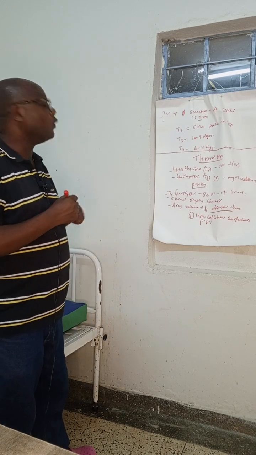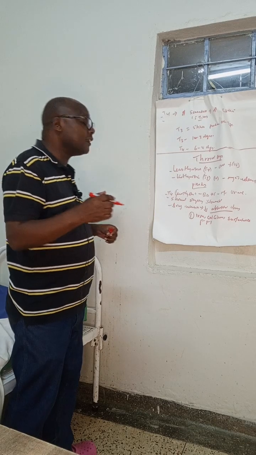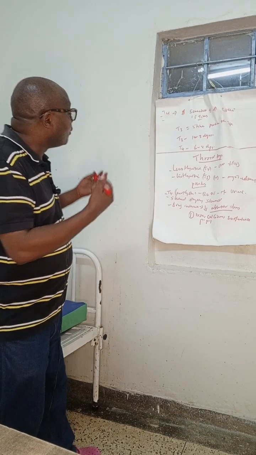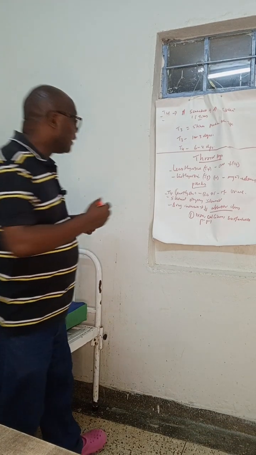The other type of drug interaction is the drugs which accelerate the metabolism of levothyroxine.